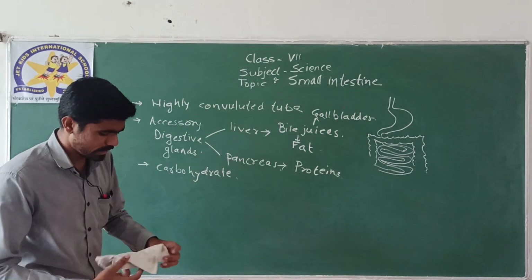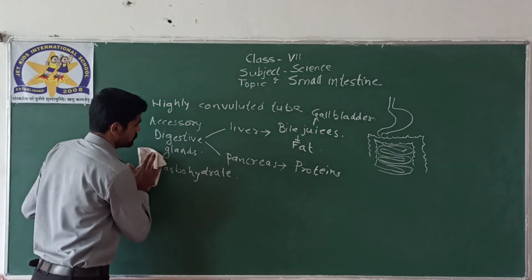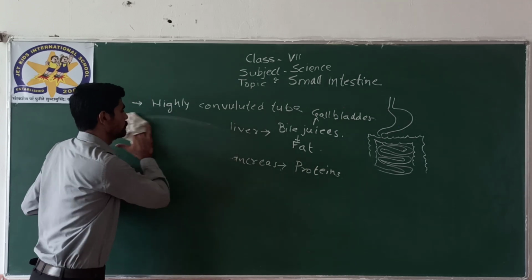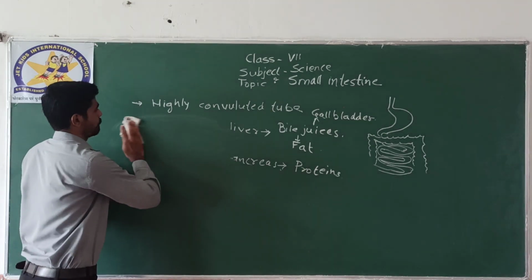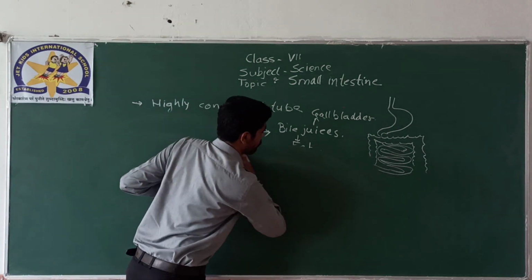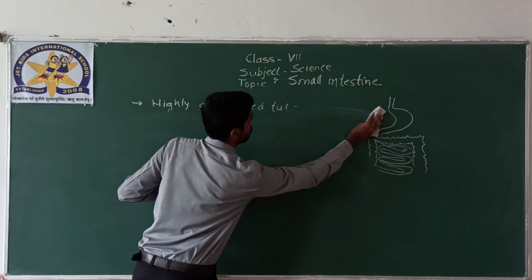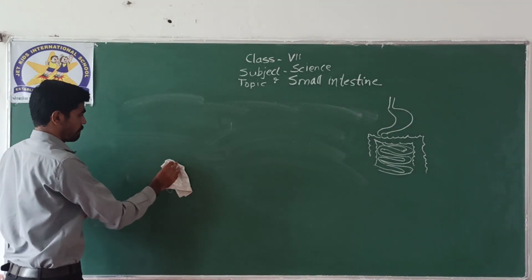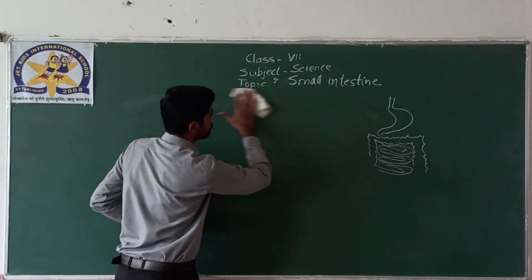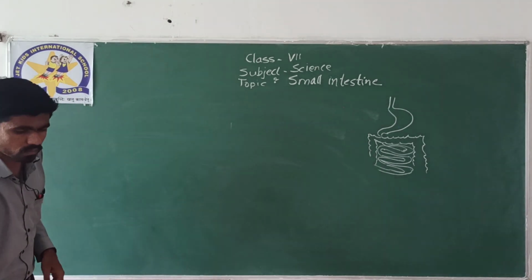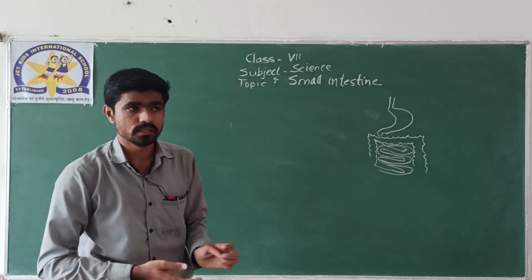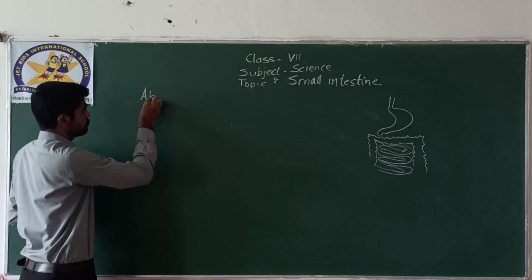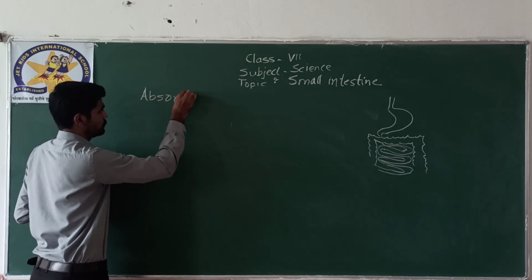Alright. So this is about the small intestine. Now there are some processes which go on continuously inside the small intestine that we will study now. Alright. Now what processes go on in the small intestine? One of the most important processes that goes on in the small intestine is absorption.